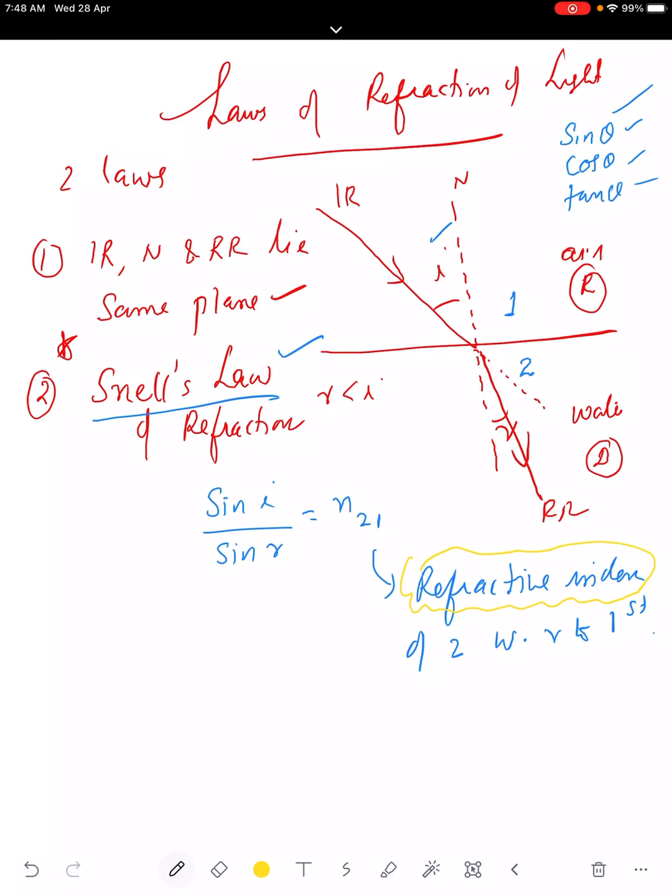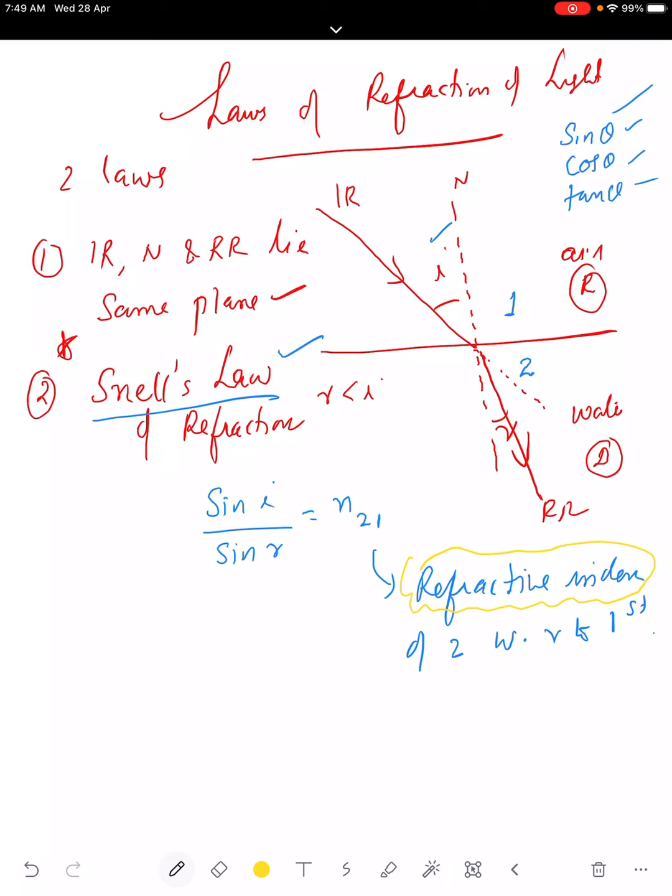It's a term you can use for optical density of the medium, or you can say that the extent of the change in the direction of light that takes place in a given pair of media can be expressed in terms of refractive index. Up to what extent it changes its path, bends toward the normal or away from the normal, that can be expressed in terms of the refractive index. Or that also represents how fast or how slow the light can travel in a particular medium. So, it's a term, refractive index, that gives you different parameters.